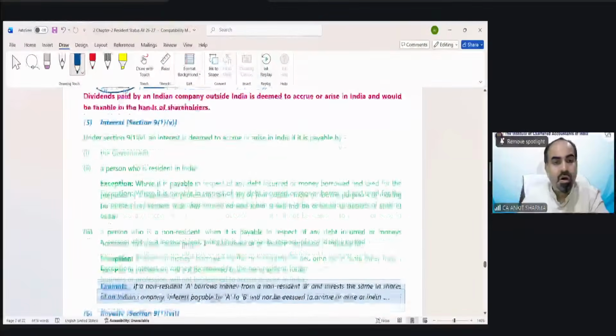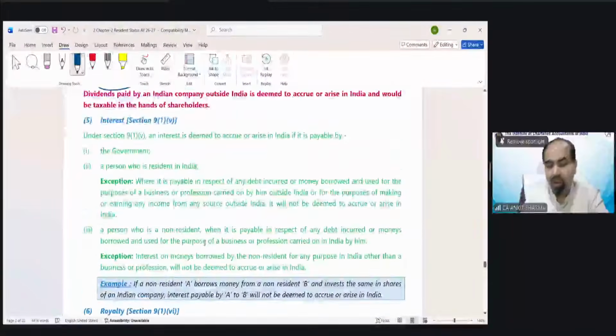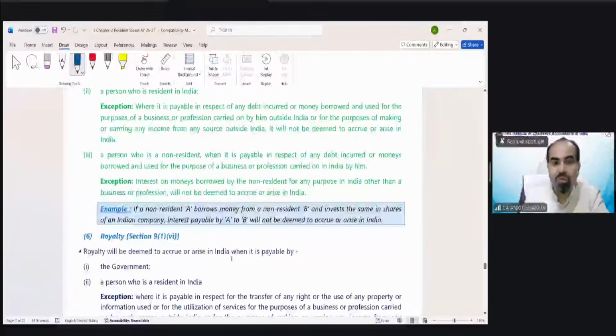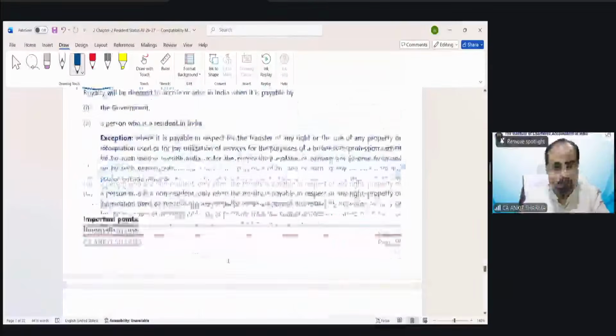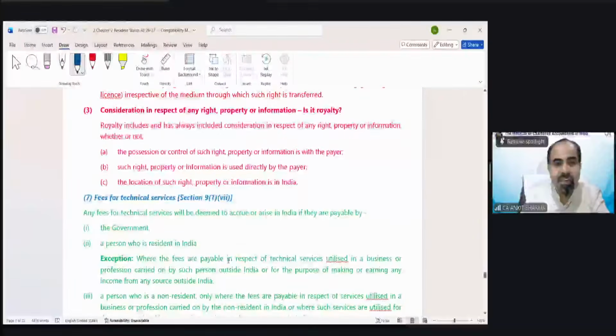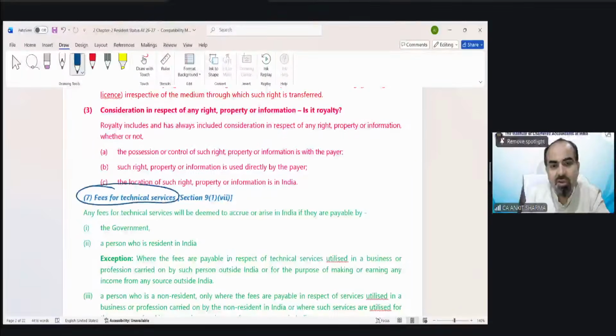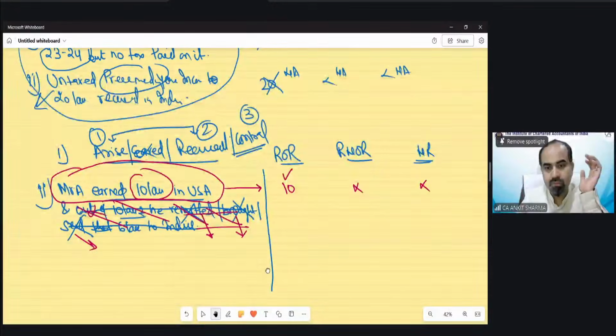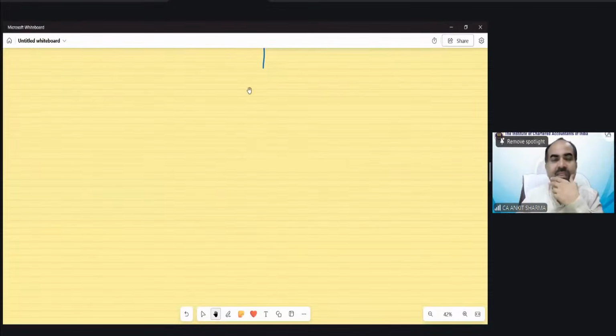Understood? Now, point number 5 is interest on loan. 6 is royalty. And 7 is fees. There are 3 points. I am going to discuss all these 3 points in a simple chart. Very easy to understand. Before that, let me see if there's any query relevant for our topic.